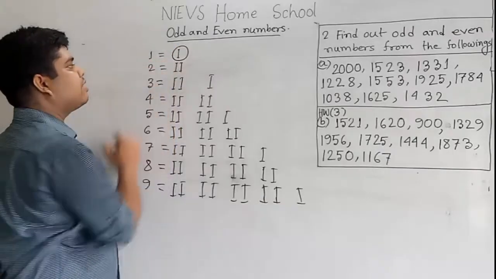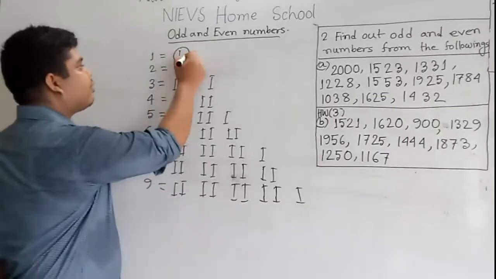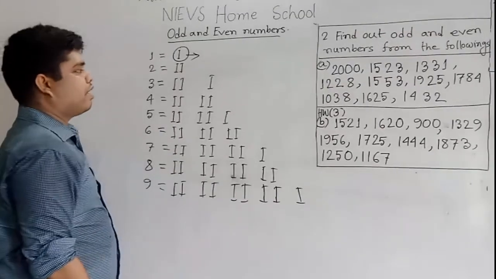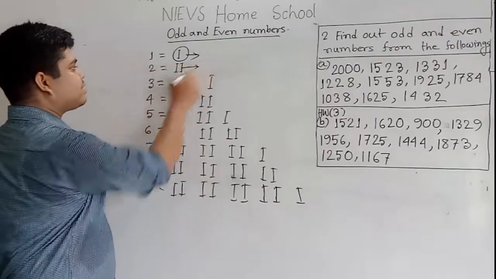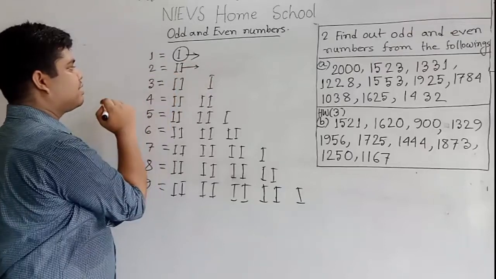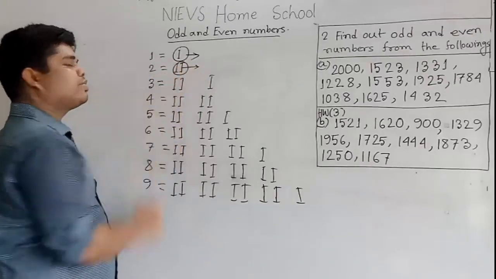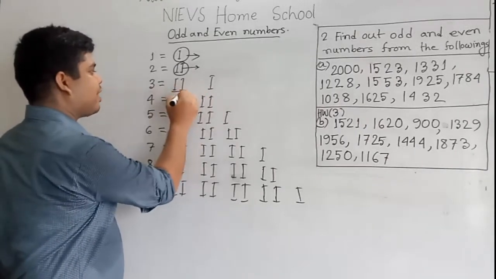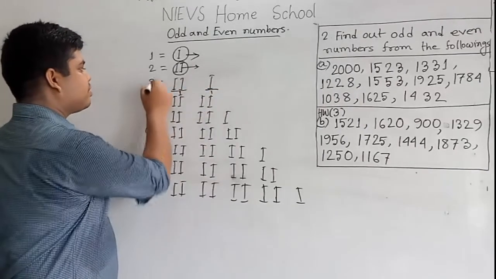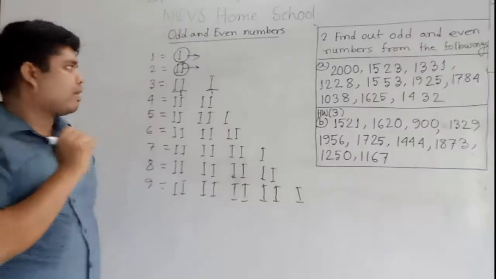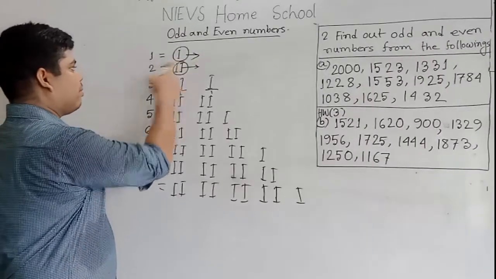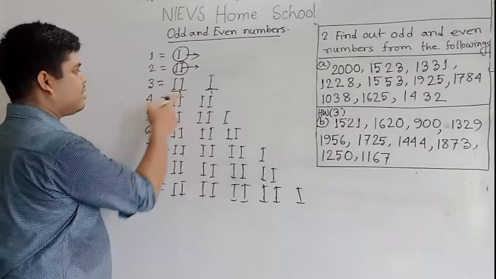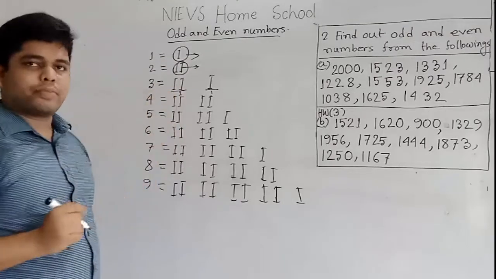1 is not a pair because it's 1 stick. 1 stick cannot make a pair. So 1 is an odd number. Here 2. 2 is 2 sticks. That means 2 is a pair because two things make a pair. 3 means 3 sticks. 1 pair and 1 stick left. So 3 is an odd number. 1 is odd, 2 is even, and 3 is odd. Why odd? Because 3 cannot make a pair.